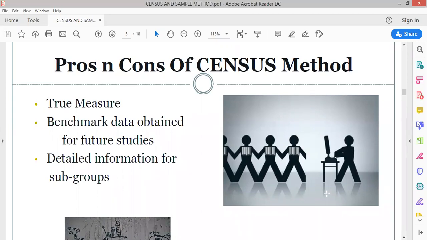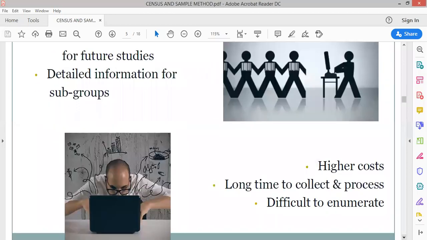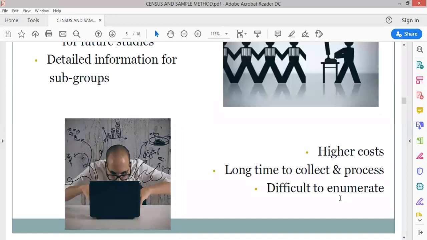Then the detailed information for subgroups. The detailed information is also given by the census method. Detailed information क्यों है? Because we are considering everyone into this study. Then what are the cons? कुछ इसके negative points देखते हैं census method के.